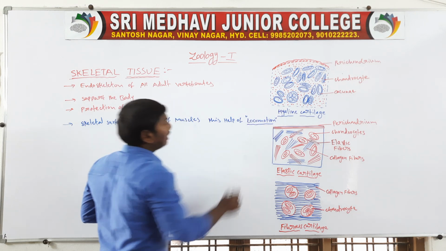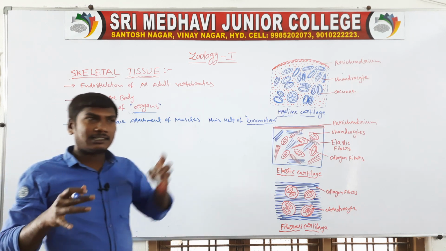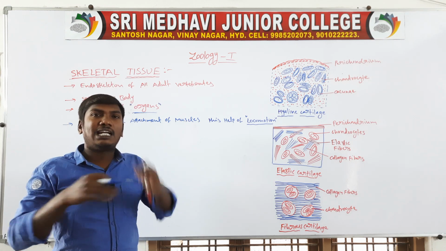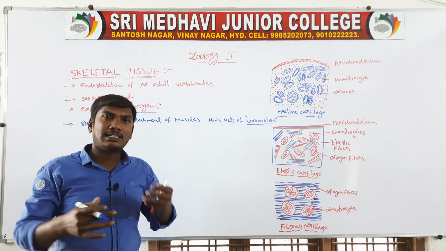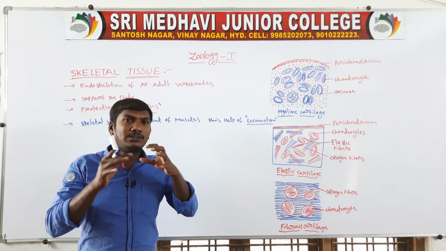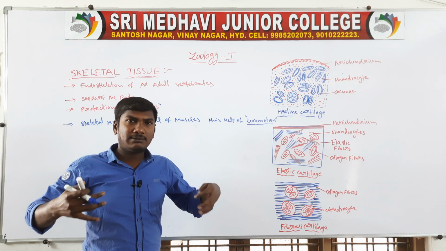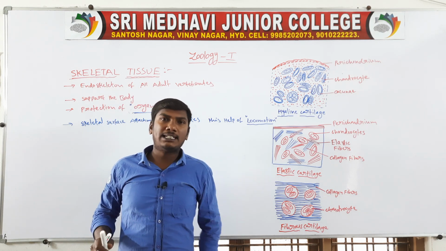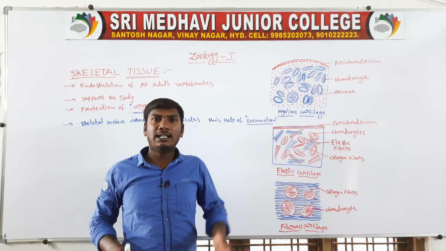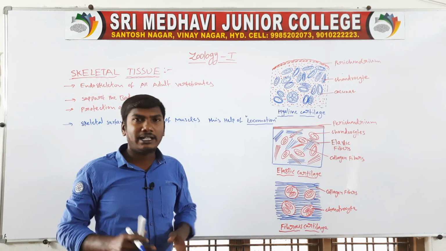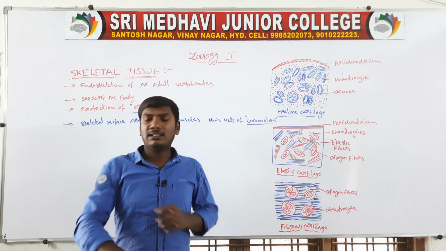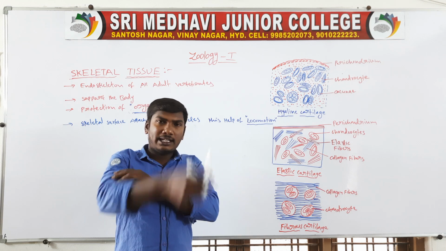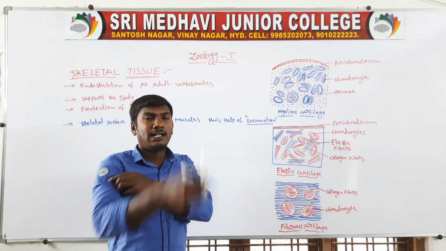The muscles are attached to the skeletons, and the muscles help in locomotion and movement. For example, humans walk. So the skeletal muscles are attached to the bones, and the bones help in locomotion.